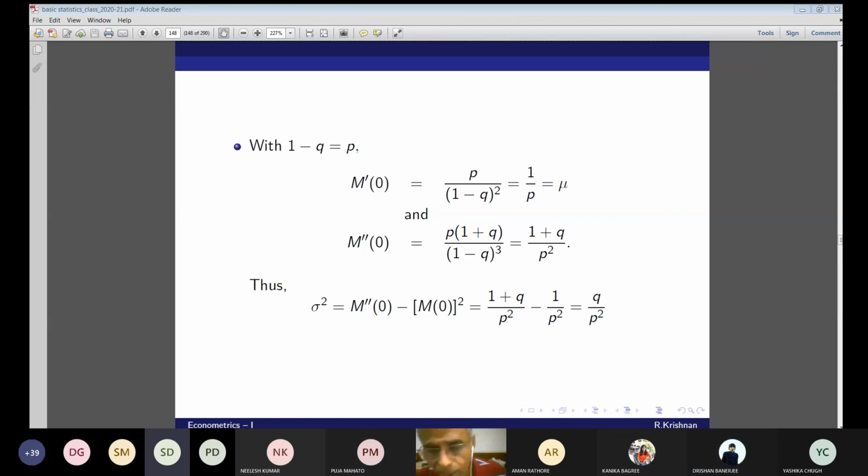Okay, now we'll stop the class. We'll continue in the next class. Next class I'm going to highlight some of the properties of MGF and then go to the binomial distribution. Enough of random variables. We'll go to the binomial distribution and the Poisson distribution, other distributions, and from there we'll go to the continuous random variable and continuous distribution. This is how it goes.